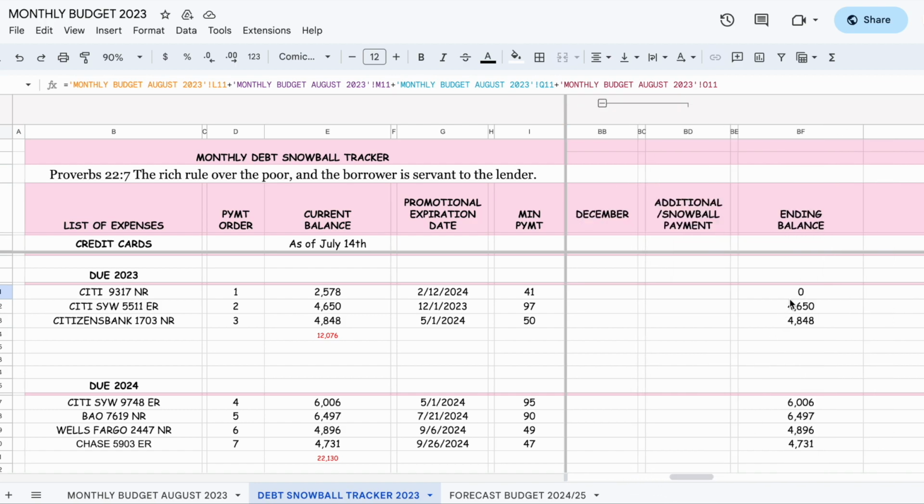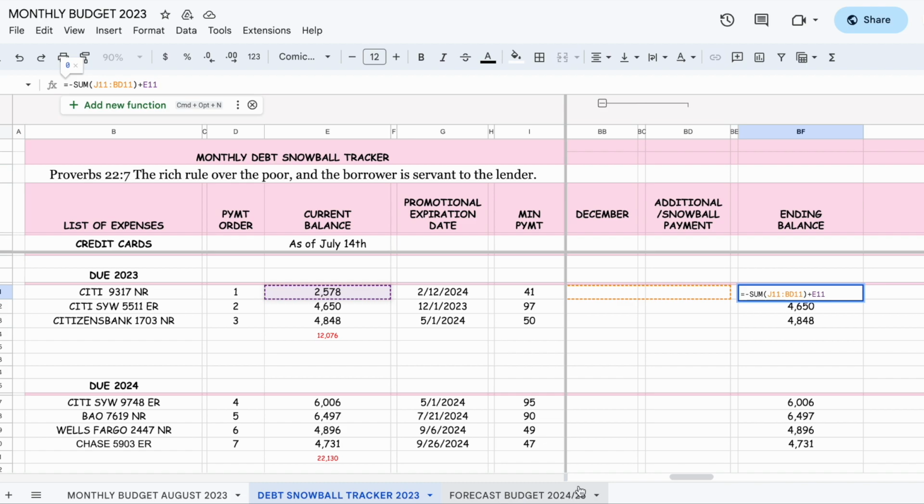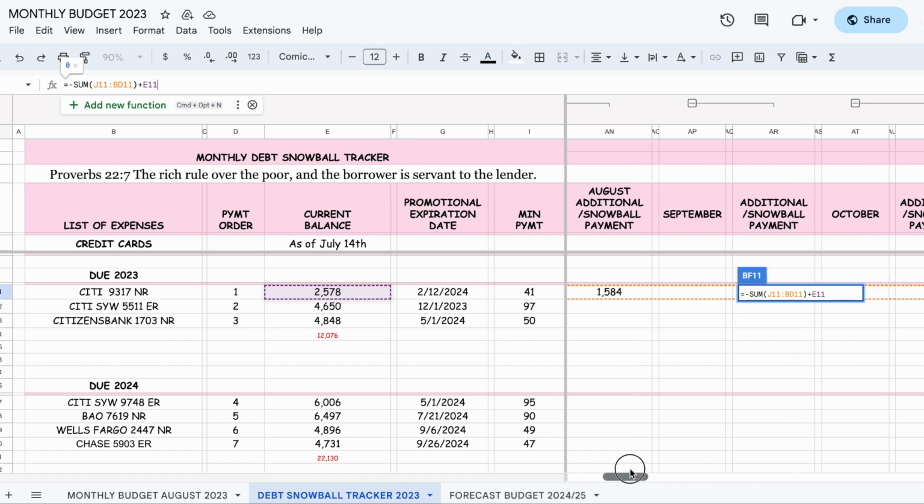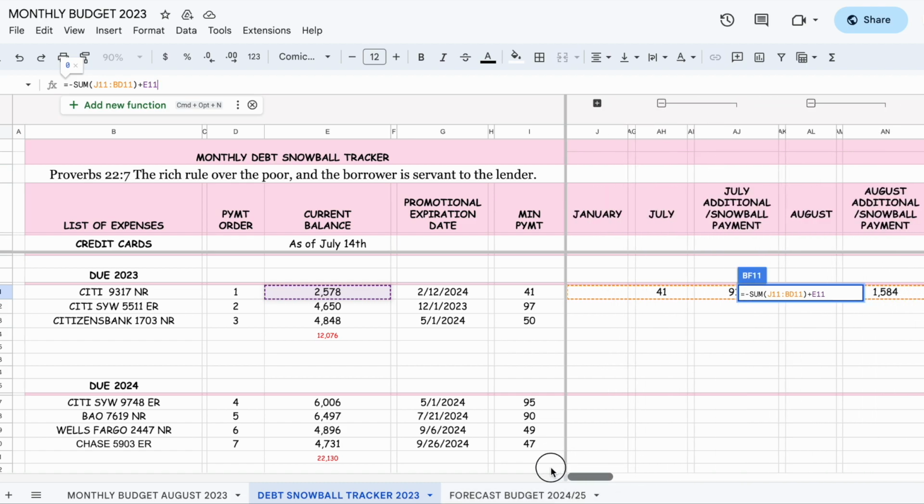So if I go here, 0. So what is it saying? It's taking the payments that were made in this here, and I'm going to put formulas here for everything. So going forward for next year, I don't have to touch any formula, but I just wanted to walk you through it so you can see, right?